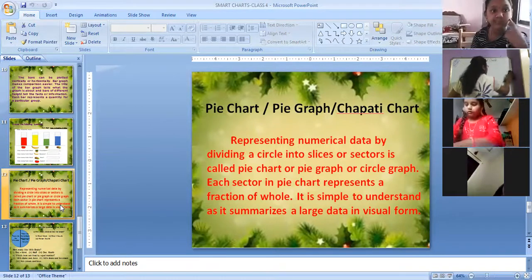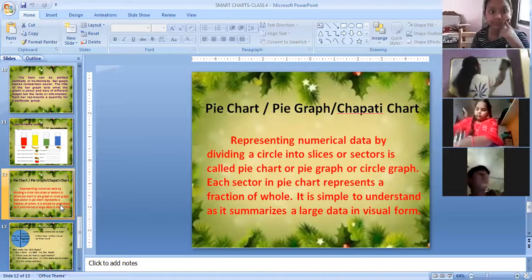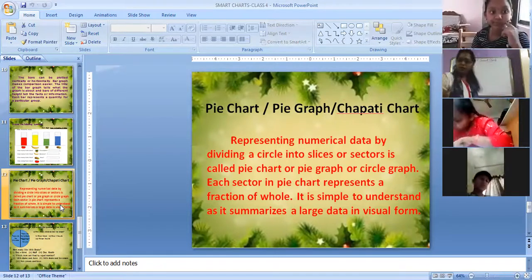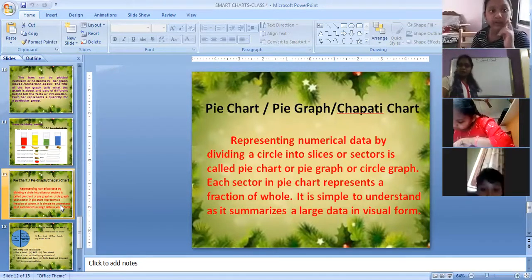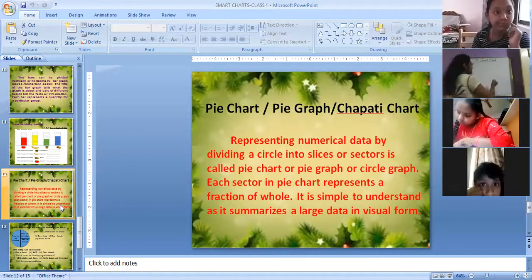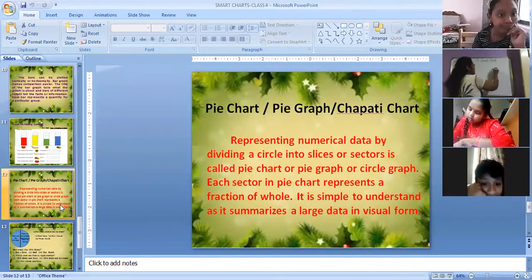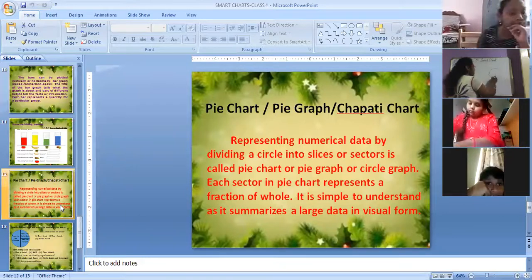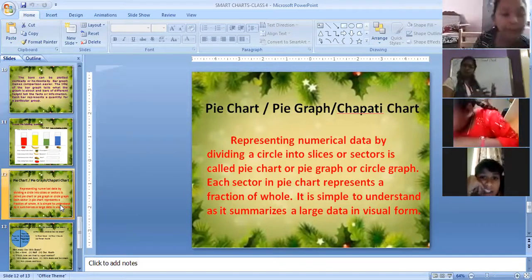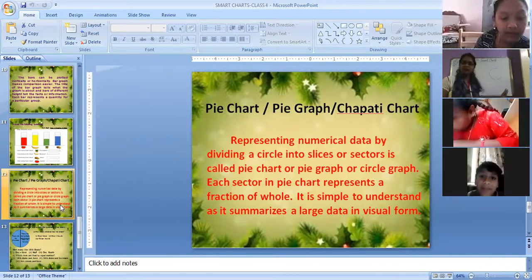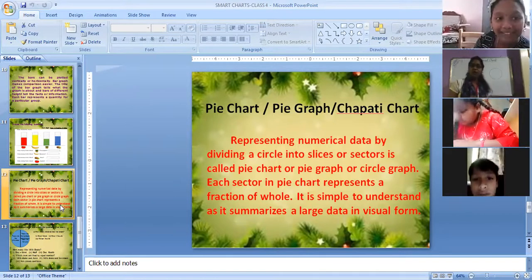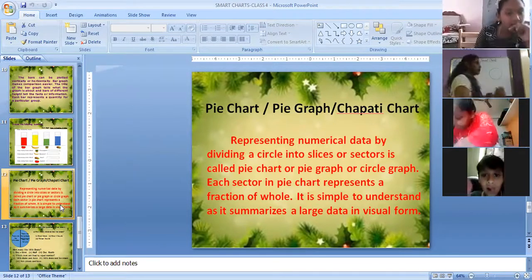So first, if you want to learn about pie chart, you should know about pizza. Do you know what a pizza is? Yes, ma'am. You like pizza, right? So I have drawn a pizza for you. Now I am cutting this pizza into 4 equal parts.